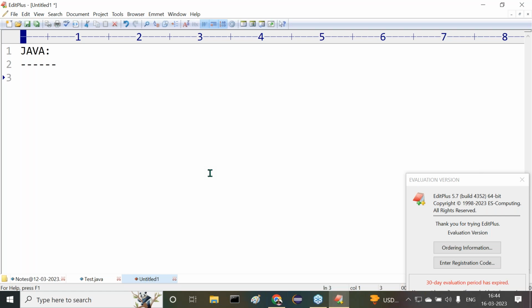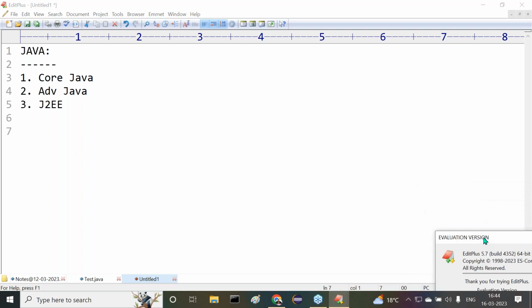As per the general awareness, Java is available in three parts. First one is core Java, second one is advanced Java, and third one is J2EE. In general, this is the classification of the Java programming language.